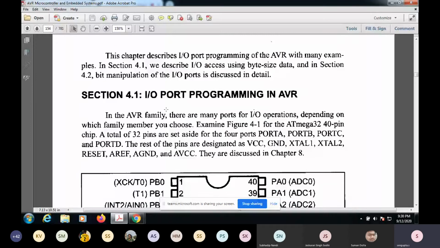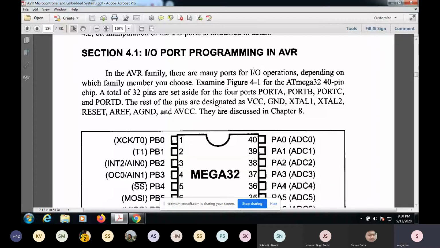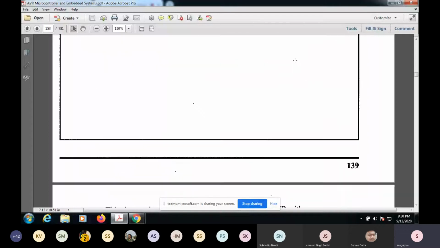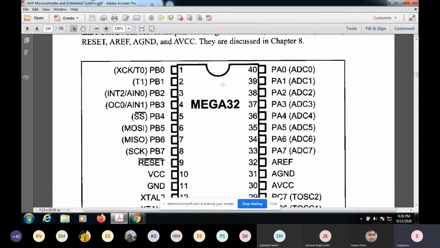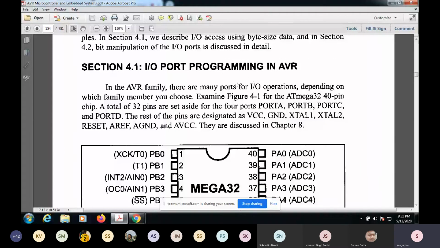IO port programming in AVR. There are many ports for IO operations. Input output ports are very, very important. We saw that, right? Let's say that in each of the ports, this is for ADCs, but I'm talking about the digital input output. They can be multiplexed also.